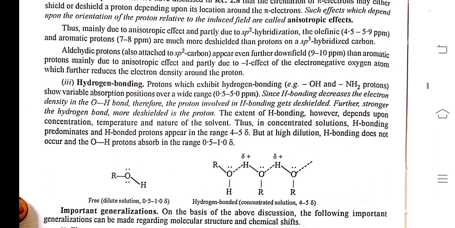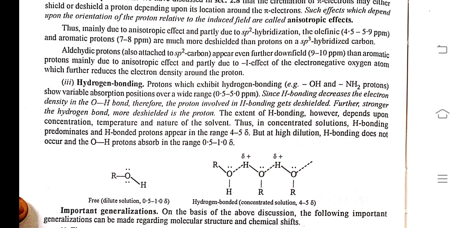Thus, mainly due to the anisotropic effect and partly due to sp2 hybridization, olefinic and aromatic protons at 7 to 8 ppm are much more deshielded than protons on an sp3 hybridized carbon. Aldehydic protons appear even further downfield than aromatic protons, mainly due to the anisotropic effect and partly due to the -I effect of the electronegative oxygen atom, which further reduces the electron density around the proton.